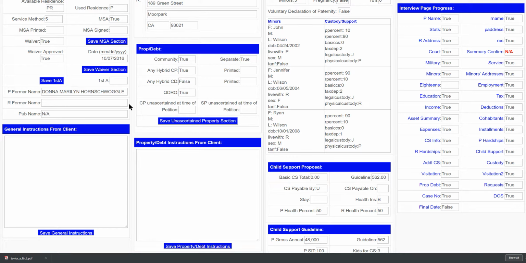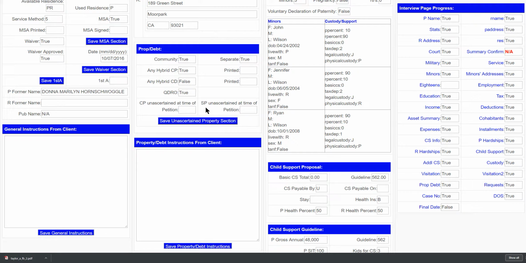Let's see, this section here, community property, separate property, unascertained at time of petition. Sometimes clients, particularly those with high marital estates, will not want to list their property and the values of property on the petition and the property declarations filed at the initialization of the case.